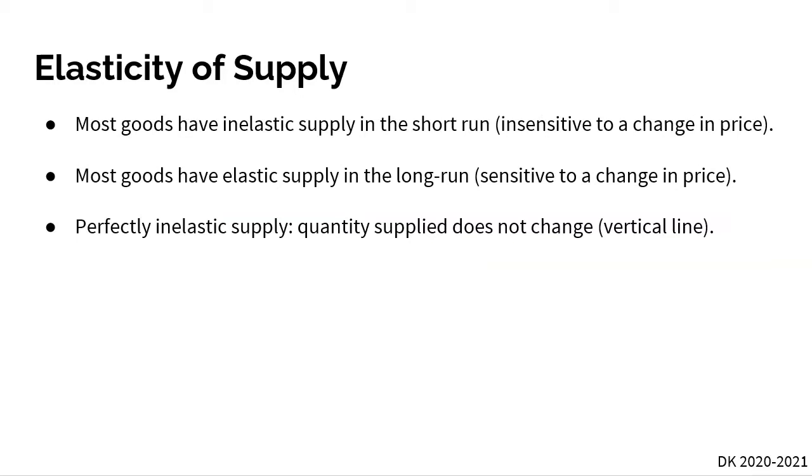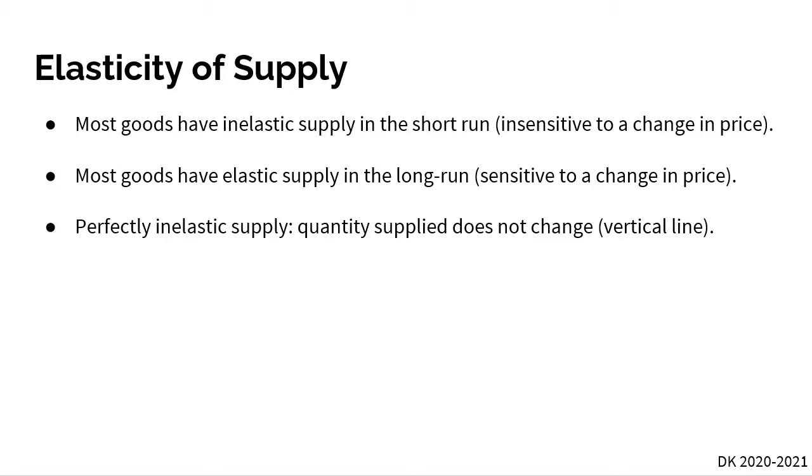And so we're going to say most goods have inelastic supply in the short run, right? Because here it's very insensitive to a change in price. So let's say the price of apples increases by $100. Well, that doesn't mean immediately there's going to be more apples picked, right? Because it's going to take a while for producers to realize the increase in price, and then send out more workers to pick more apples here. So in the short run, our supply curve is very inelastic.